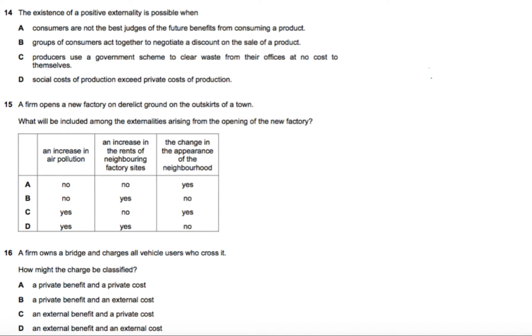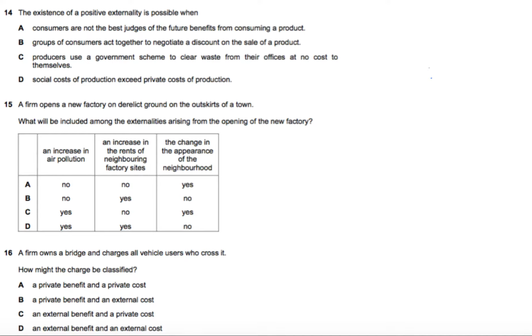Question number 14 is that the existence of a positive externality is possible when. So when is a positive externality possible? Option A is that consumers are not the best judges of the future benefits from consuming a good.